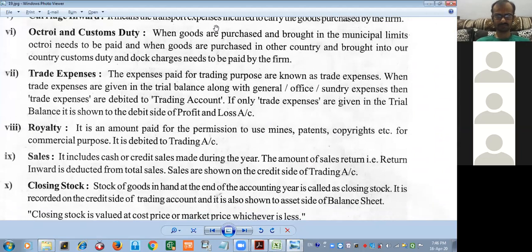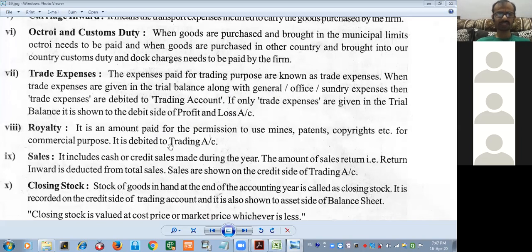Royalty. Krupal, can you read? Royalty, it is an amount paid for the permission to use mines, patents, copyrights, etc. for commercial purpose. It is debited to trading account. Look, when you are taking the permission for utilizing an asset, whatever charges you are paying for that is the royalty. Amount paid for using the asset. Everyone clear?